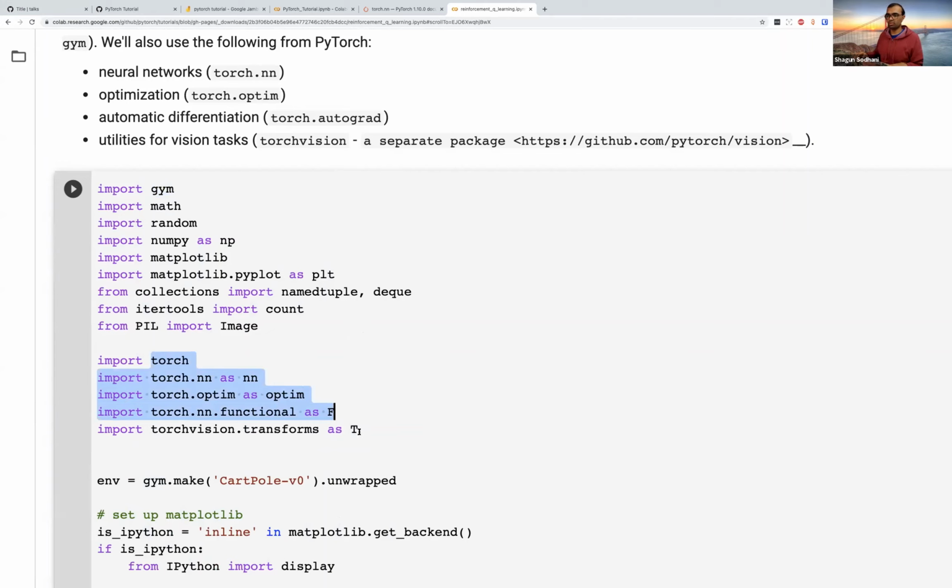We are also using this library called Torch Vision. Think of it as a collection of functions specifically for computer vision use cases. The reason we are using this is that the observations we'll be getting would be pixel observations. So we get the observations, we transform them using Torch Vision, and then we train a network on top of it. The first thing that we do is make this environment. So gym.make is going to create the environment for us, and the environment is CartPole-v0.